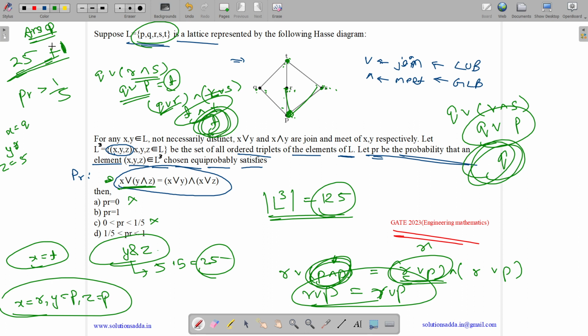So they are not equal. So we got that it won't be equal to 1. So the correct answer is option D. It will be in the range of 1 by 5 to 1. And even if it were equal to 1 over here, even then it would come in this range as we got more than 1 by 5. So the answer is option D.